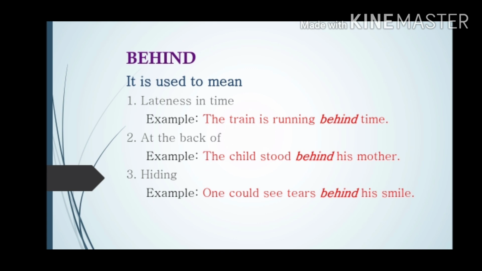Just behind her, he was standing at the back of his mother. Then hiding, not to show something. Okay, one could see tears behind his smile. Although he was smiling, there were tears which he was trying to hide by smiling. Okay,